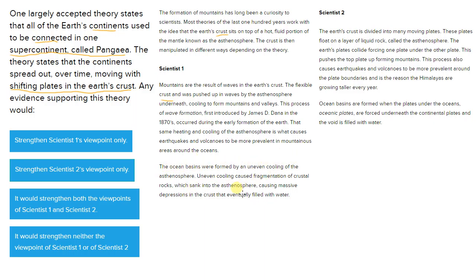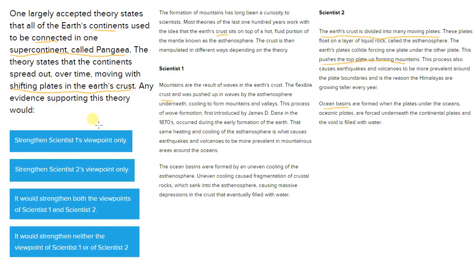It just talks about this asthenosphere that molds a flexible crust to form waves, to form mountains, or an uneven cooling of that crust, which forms the ocean basins. Nothing about plates. Then we keep going into scientist 2. Oh, there it is, right there in the first line. The Earth's crust is divided into many moving plates. And it talks about how these plates come together and push up to form mountains, and how when one plate goes under another, it can form the ocean basins, because they form a depression because of these plates that are moving. So we do see this reference to moving plates a lot in scientist 2's perspective, and not at all in scientist 1's perspective.